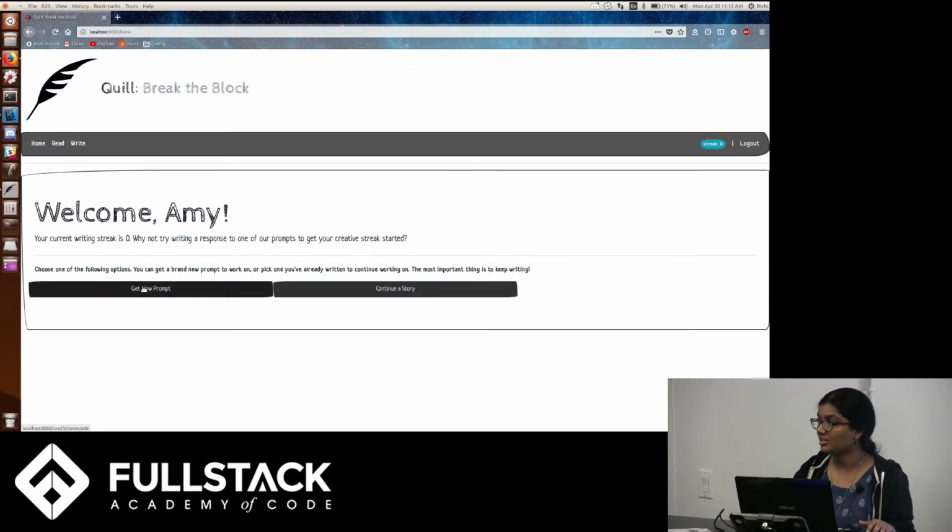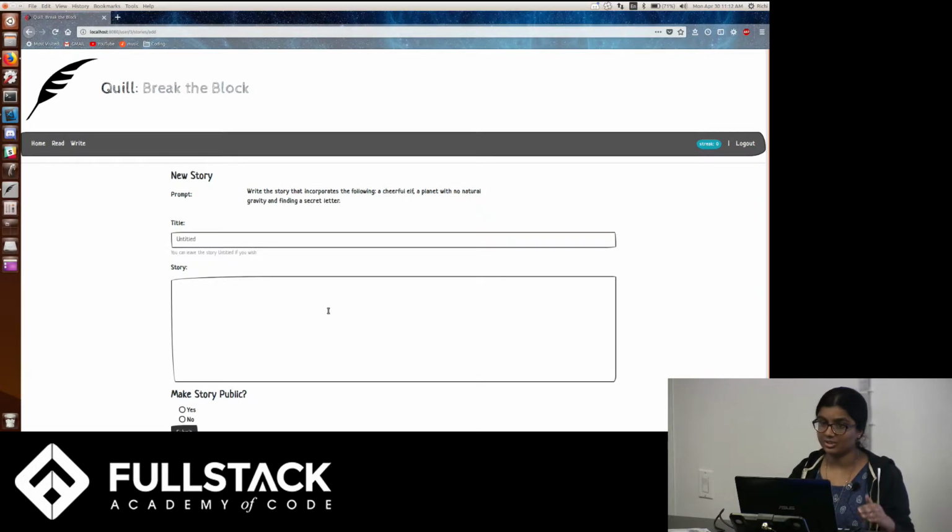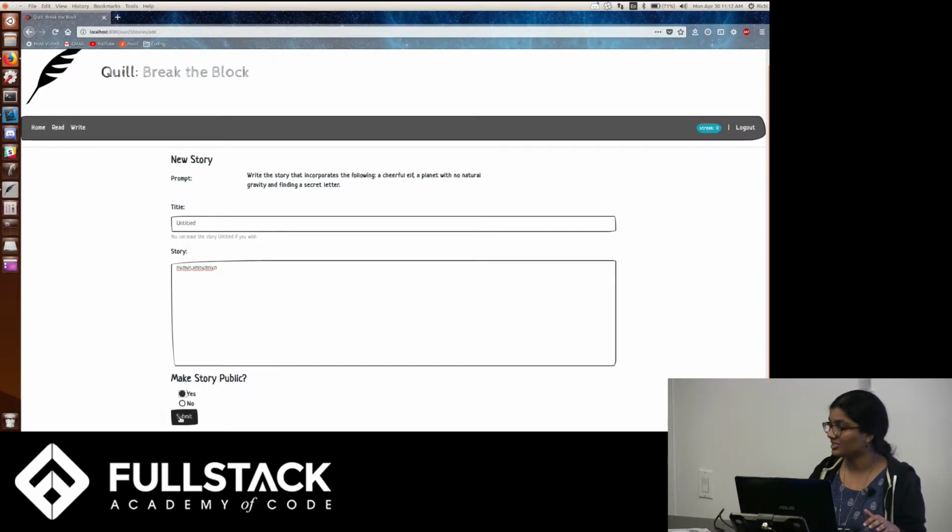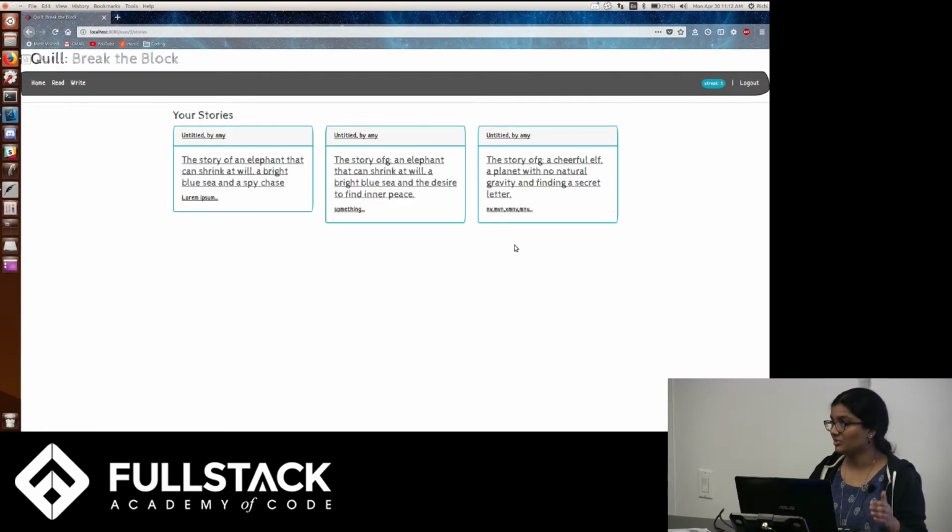So let's do that. When you get a new prompt, what this does on the back end is it generates a prompt using different parts so that with just some simple inputs, you can get a lot of unique prompts. So you can leave the title untitled, and let's just say this is a great story. And since we like it so much, we're actually going to make it public, and we can submit it.